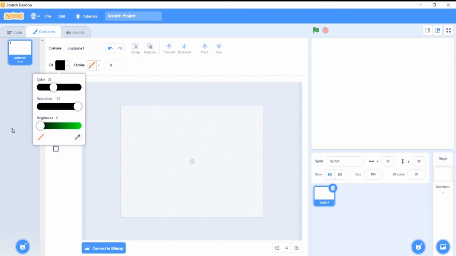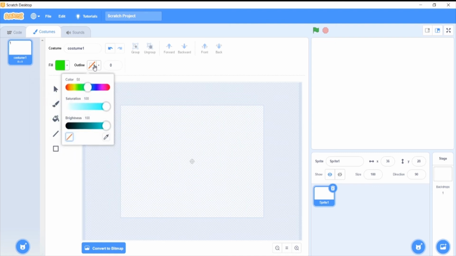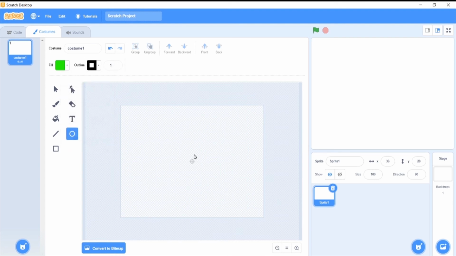So you have to be familiar with these things. You can create black trees. You have to check over the saturation and colors also. You can find them, so it shall be easy for you. I'll give outlines which will be black, obviously. So we'll proceed to creating our first character.